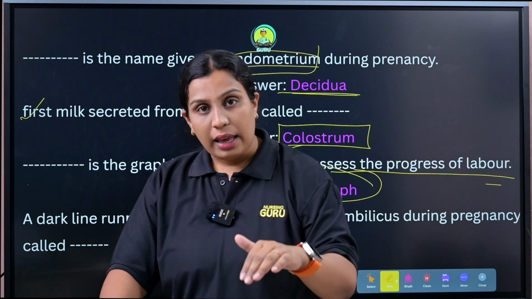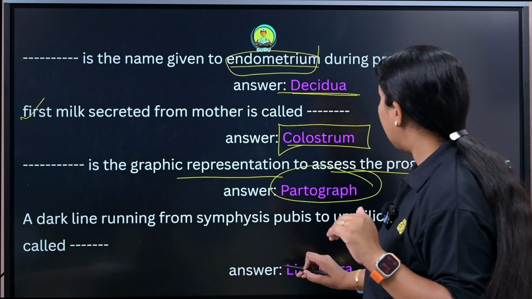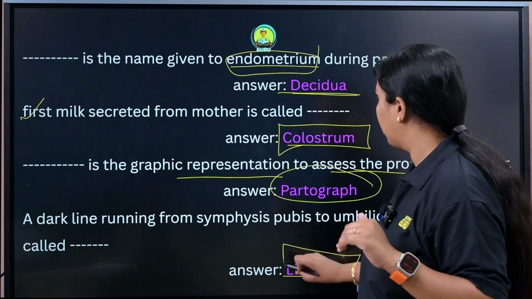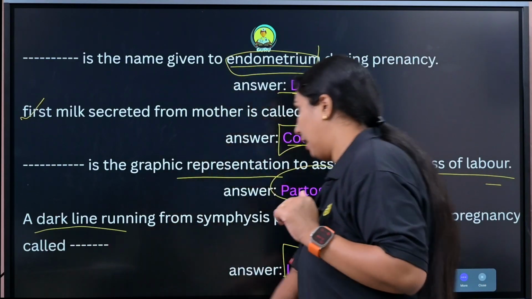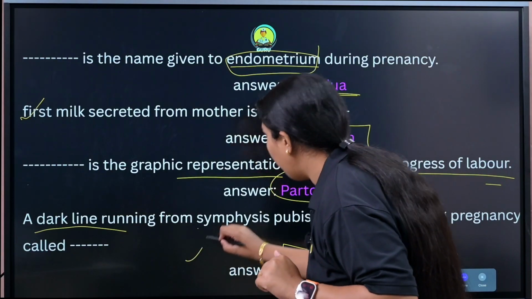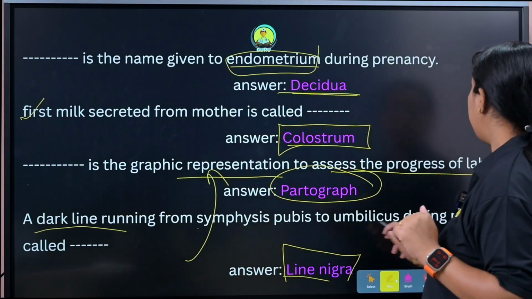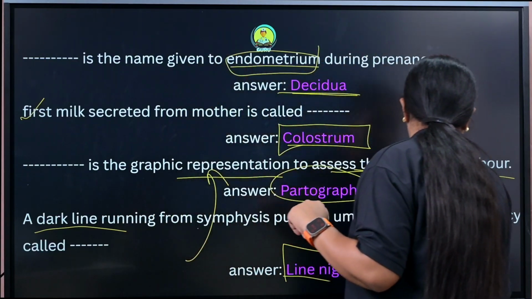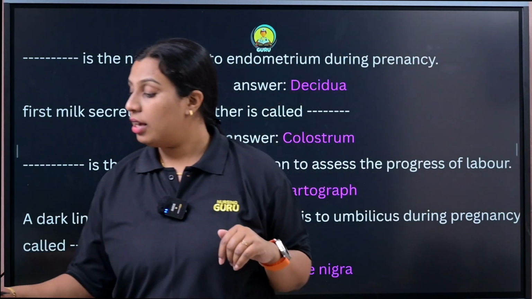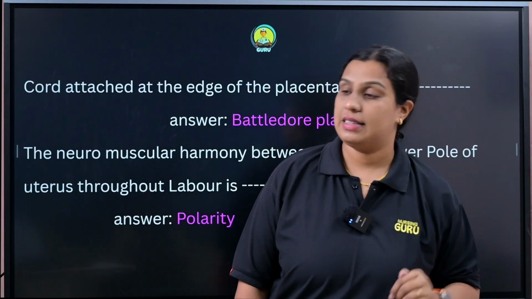That line is known as linea nigra. Linea nigra is a dark line running from symphysis pubis to umbilicus during pregnancy. Clear? So we can move to the next slide.